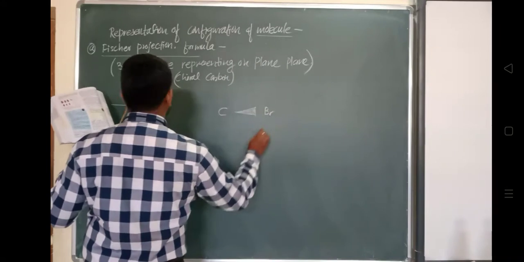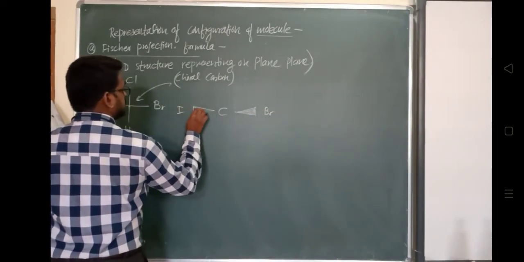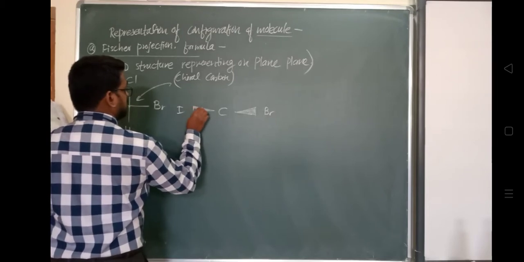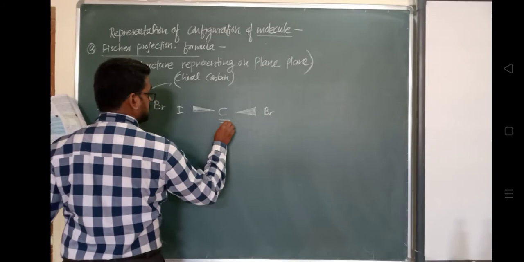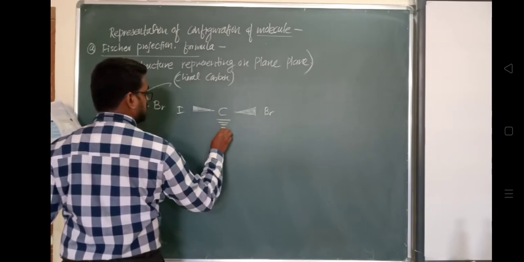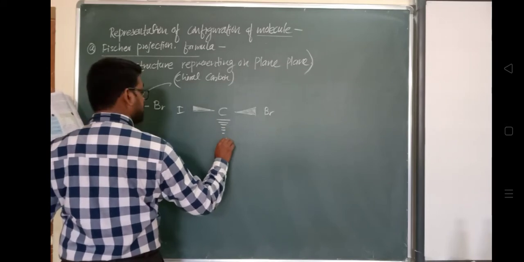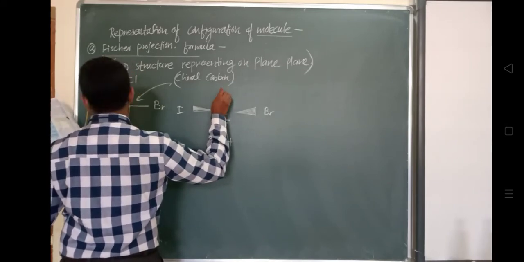This is bromine, this is iodine, this is hydrogen, and this is chlorine.